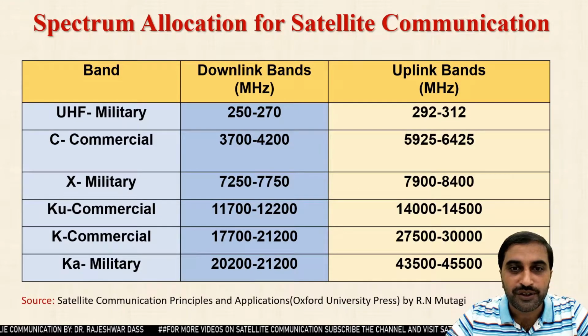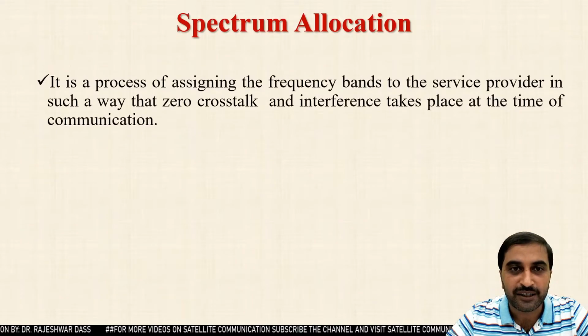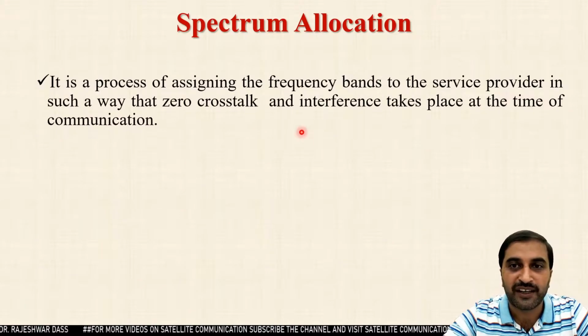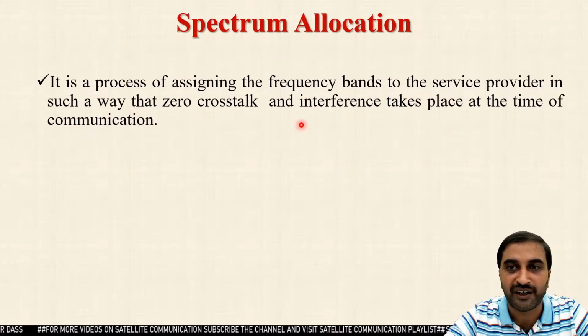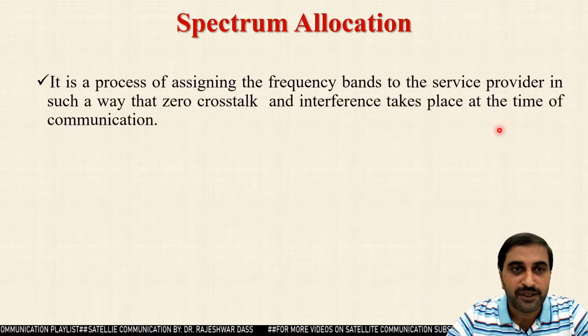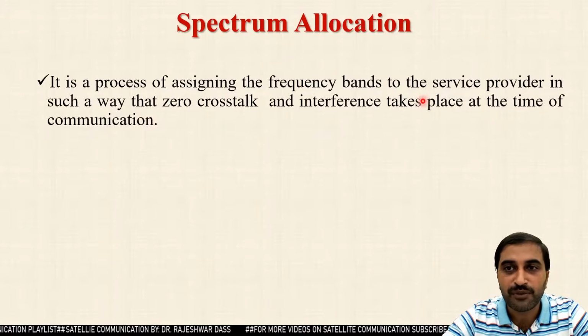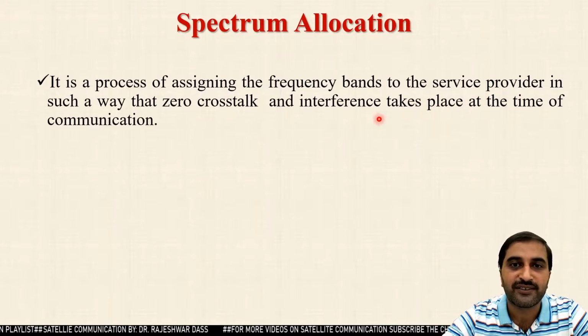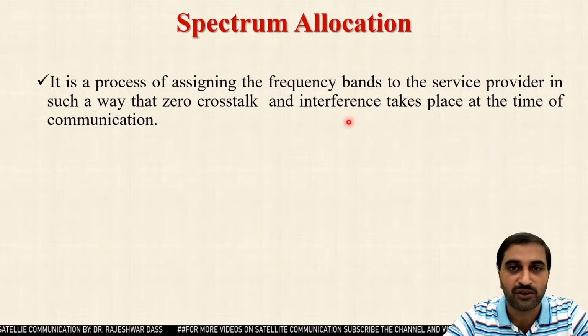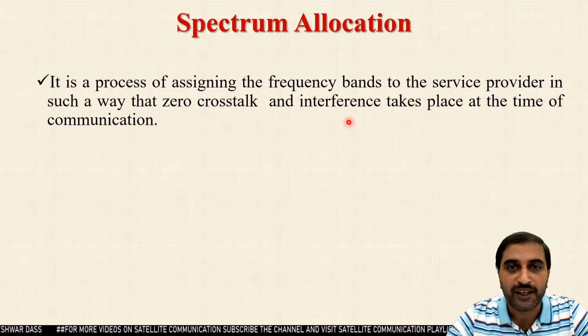This spectrum allocation is basically done by the International Telecommunication Union. Spectrum allocation is a process of assigning the frequency bands to the service providers in such a way that zero crosstalk takes place and interference is minimum at the time of communication. While assigning the frequency bands to the service providers, this should be taken care of.